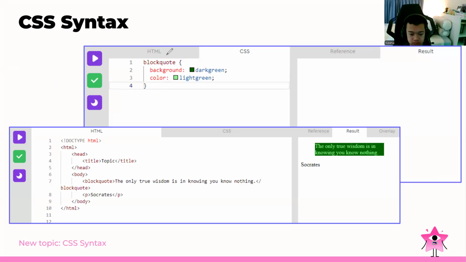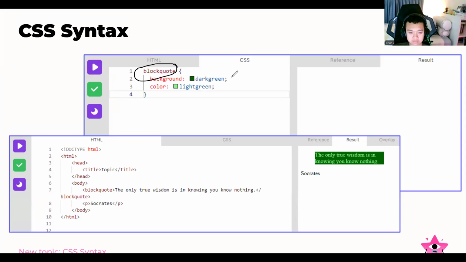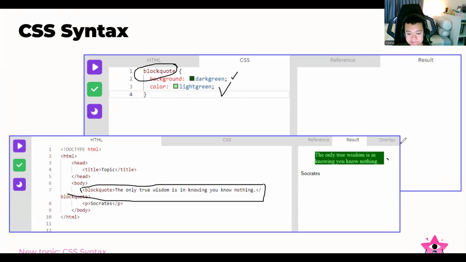Then for this one, we just need to set the block code. We can see the block code here. We make the background dark green and the color light green, and then we just call it. After that, as you can see, the output will look like this. But not for the subthreads, because we are not creating any CSS for the P, that means for the paragraph. So it is just default text, because we don't make any changes or adjustments for this one.